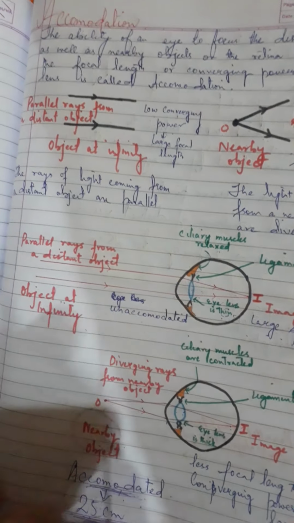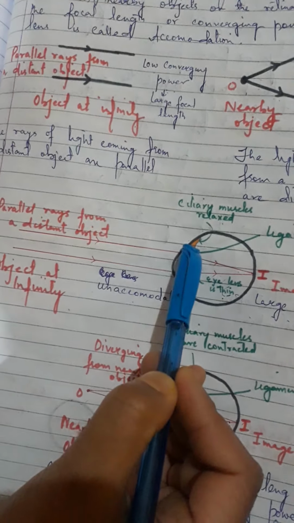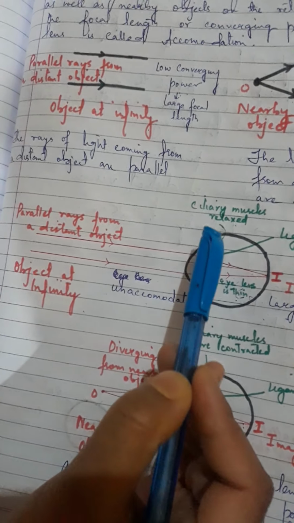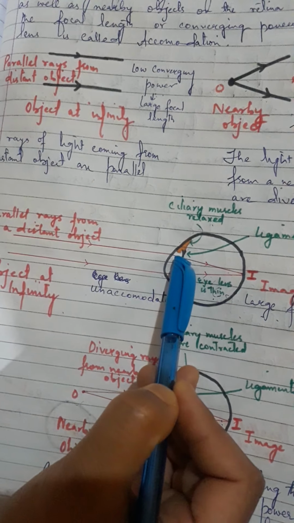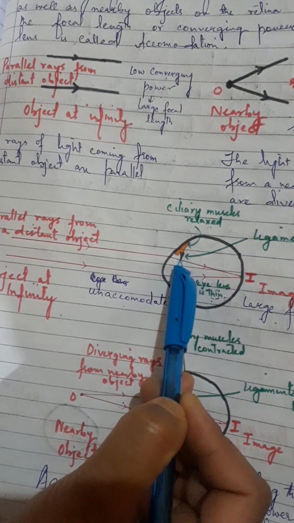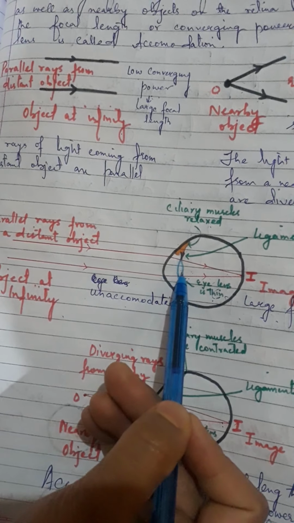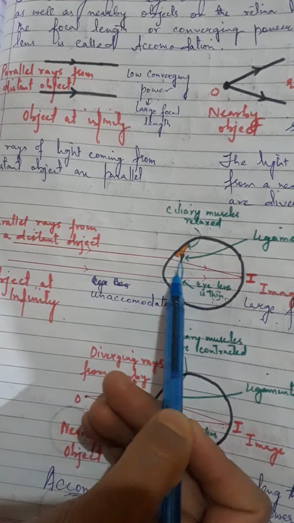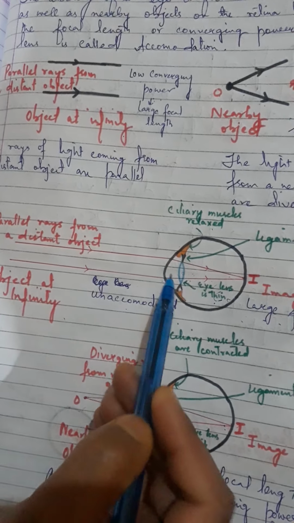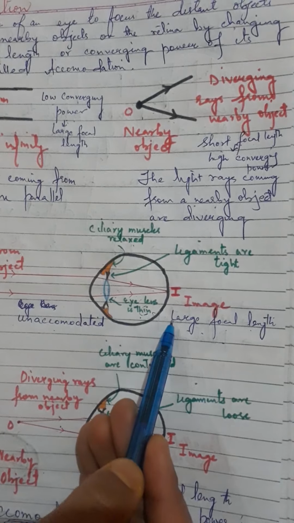So what happens when the eye is looking at a distant object, this object at infinity? The ciliary muscles of the eye are fully relaxed, and the relaxed ciliary muscles pull the suspensory ligaments attached to the eye lens tightly. And these suspensory ligaments in turn pull the eye lens, due to which the eye lens gets stretched and becomes less convex, becomes thin. And this thin eye lens now has a large focal length, but its converging power is small.